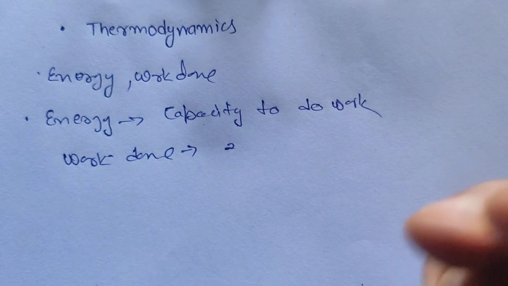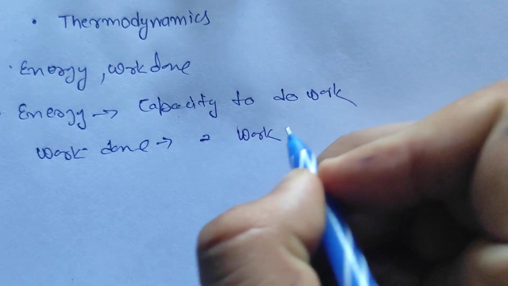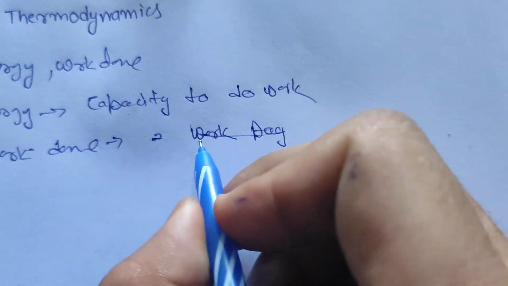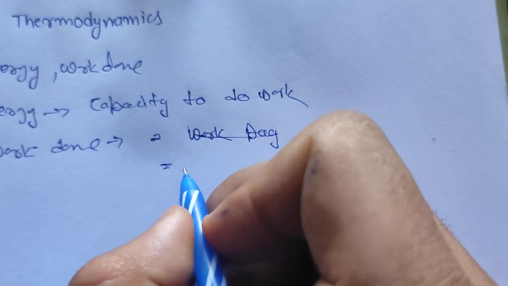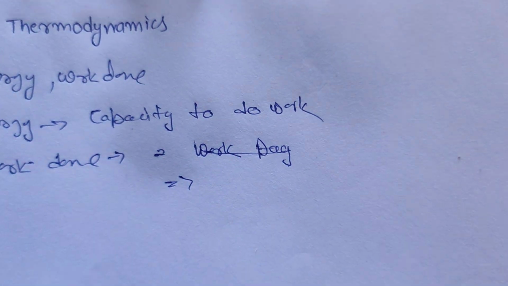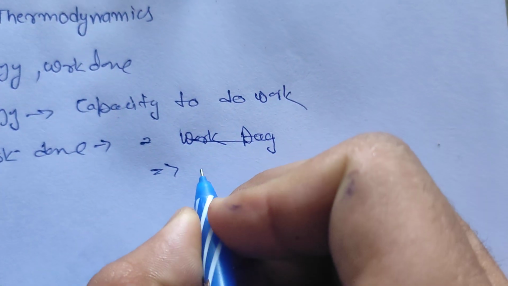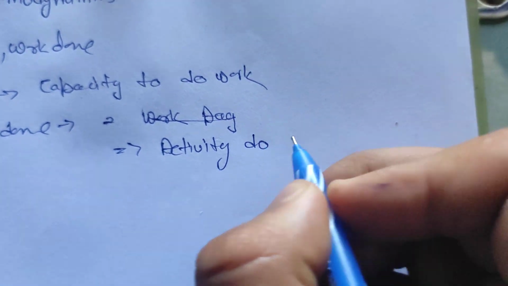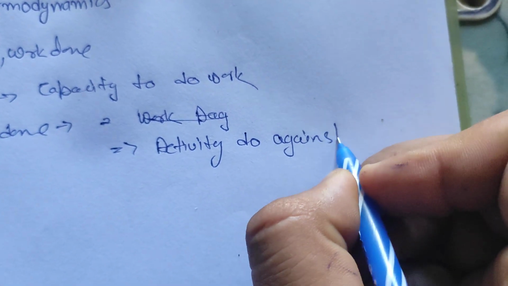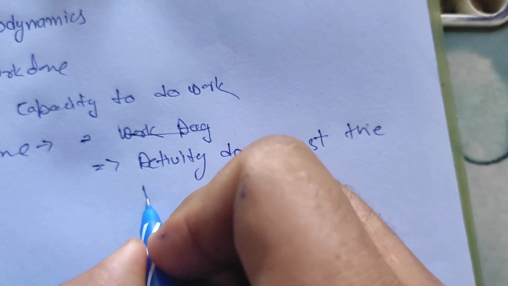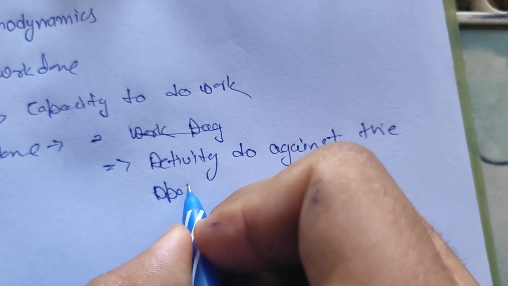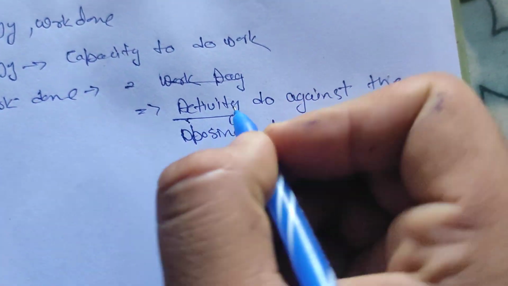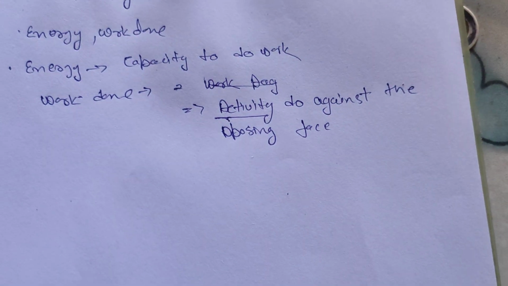Work is an activity against an opposing force, or we can say it achieves motion against what we call an opposing force.